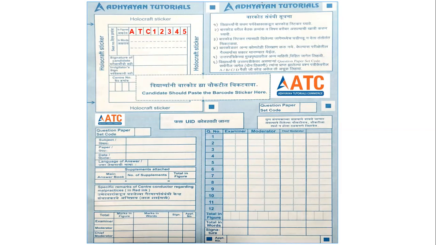Now the same thing has to be written in words, which has to be ATC 12,345 in words. So seat number in figures and seat number in words. Now here you have to sign. You have to make sure that you do your signature. And in the invigilator signature, that is a supervisor signature, we want your parents to sign. So here you have to write your parents' sign.